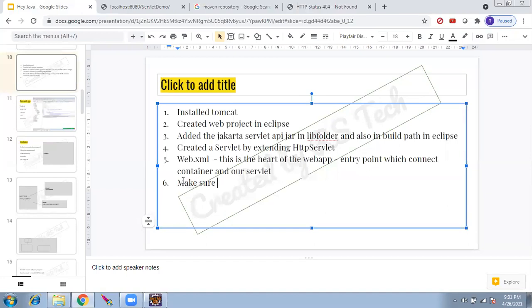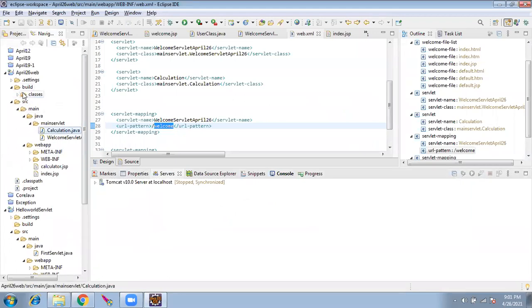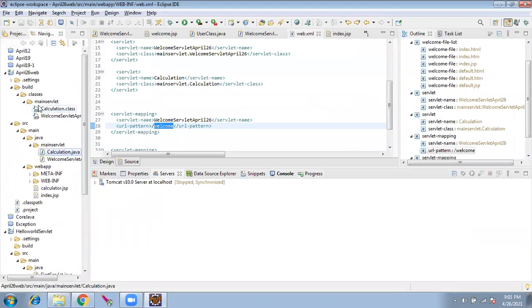We have to make sure the classes are inside the classes folder. We didn't do that. You see, where are the classes? It's going here, build. There is something outside, but this is what is there in the Tomcat. Here web.inf classes is empty. We just have to replace this classes with that classes.